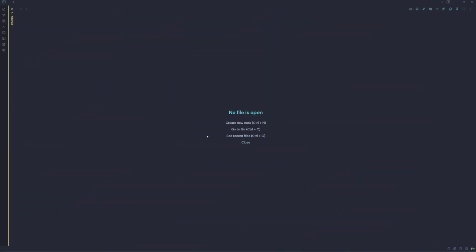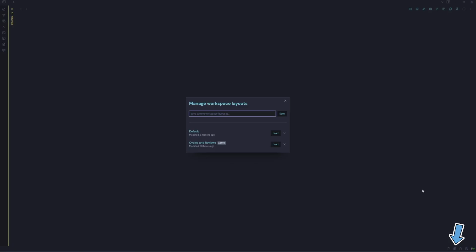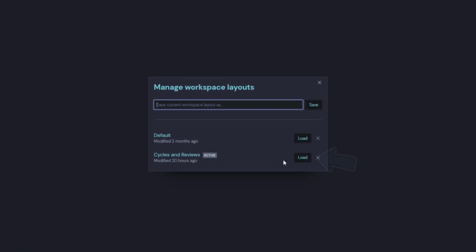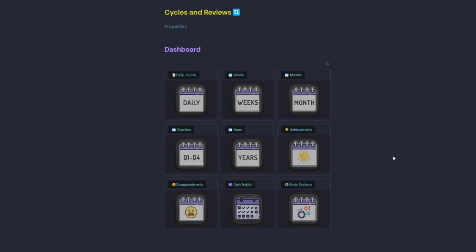So we'll jump inside Obsidian and I'll navigate down to my Manage Workspace layouts. I'll open Cycles and Reviews, and that's going to reveal my tile layout for my daily, weekly, monthly, quarterly, and yearly journals. Also got here a place to add achievements, disappointments, check my daily habits, and also review my goal systems. So let's check out all the sections of the Cycles and Reviews workspace dashboard.